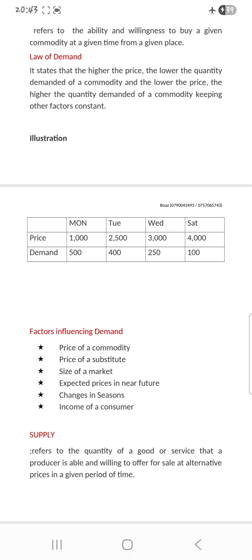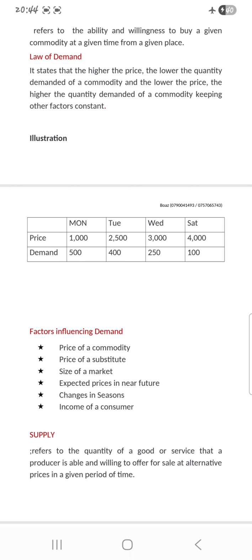Then when the price of a commodity is low, more people will come to buy that product because they have the capacity to buy at low prices. They are very many, and people who are able to buy at higher prices are very few.